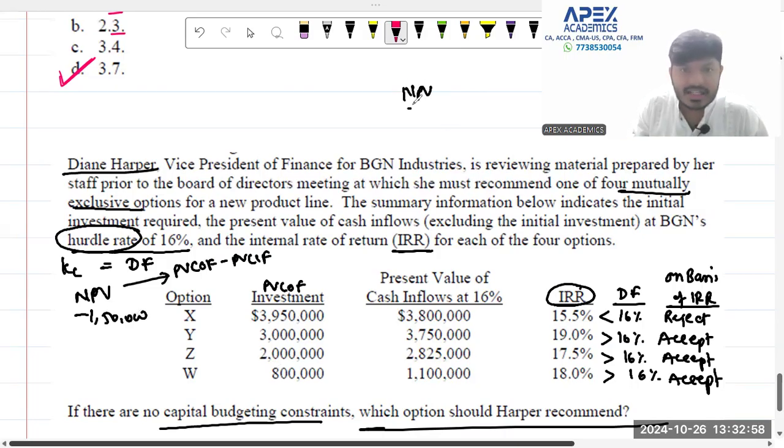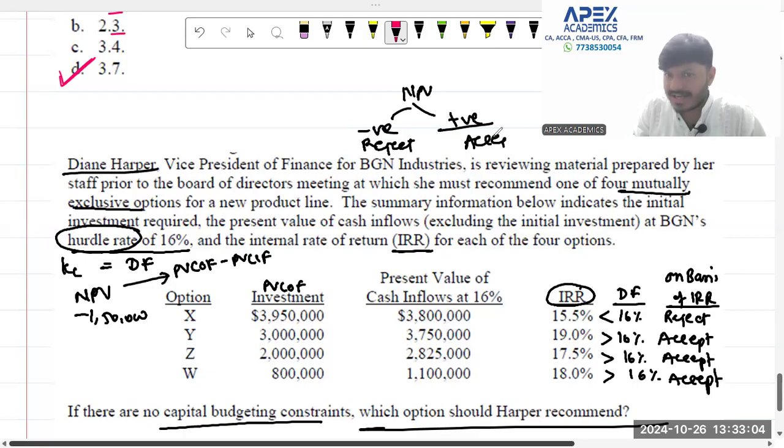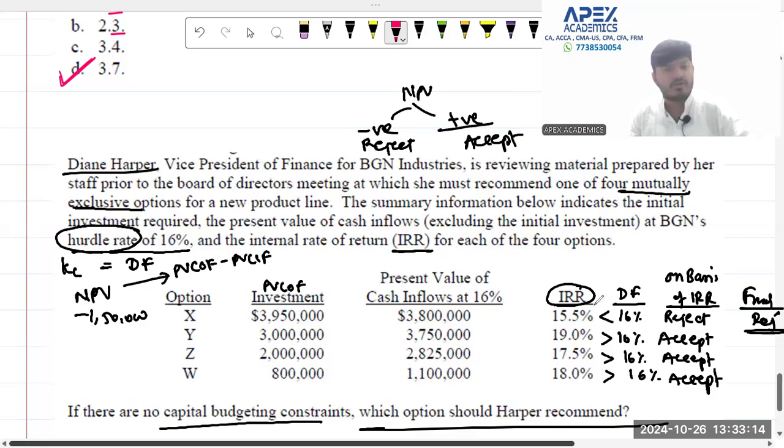When NPV, I just explained to you, if NPV is negative, what do you do? You reject the proposal. If NPV is positive, you accept the proposal. Therefore, in this case, in both the cases, your final decision is going to be to reject the proposal. Why? Because IRR also fails and NPV also, the project is a fail.